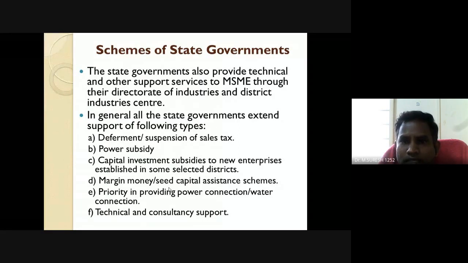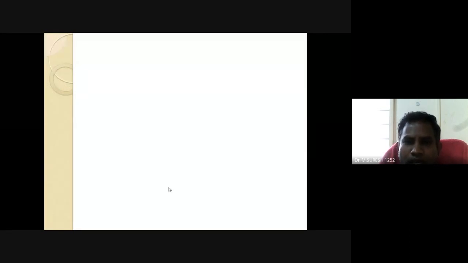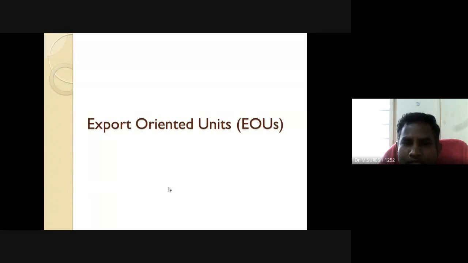It comes under the scheme, and it also has enabling technical and consultancy support. And what do you mean by export oriented units? This is also most important. If anyone is going to start a small or medium business, they should know about EOUs, export oriented units.